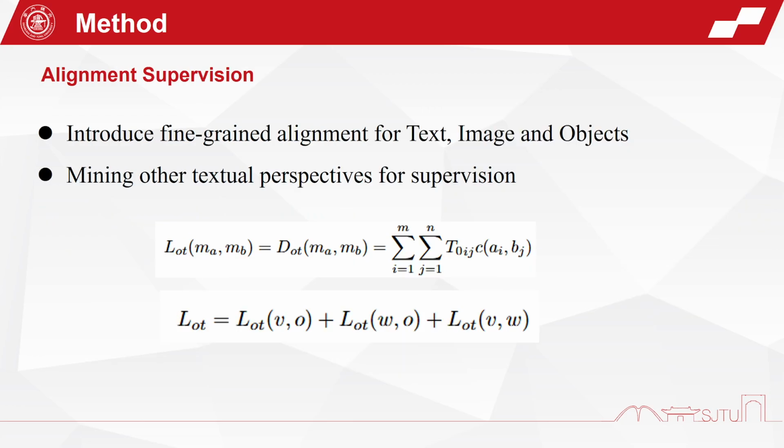Unlike previous work, we adopt a more direct approach by identifying correspondence between tokens from 2 modalities. This asymmetric correspondence can be conveniently solved through optimal transport, and we extend it to object anchors. For the 3 paths of information, image, text, and object, we calculate the optimal transport loss for every pairwise combination. To allow textual descriptions to encompass different perspectives of images, we introduce other texts that are most similar to the current image from the dataset as positive samples.